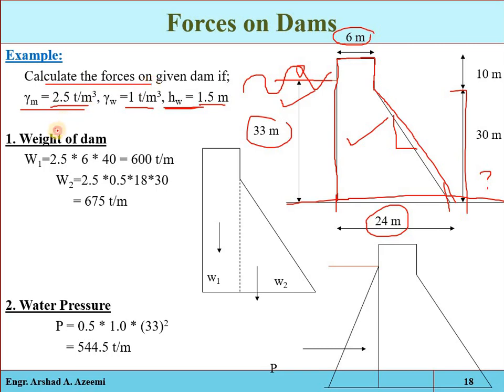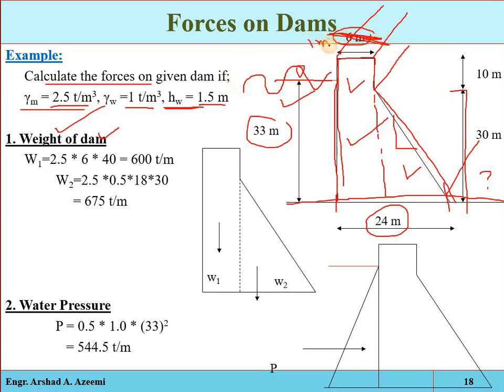So the first one is the weight of the dam, which is the major force resisting the destabilizing forces. I mean, this is one of the stabilizing forces. The upstream face is completely vertical, and the downstream face is inclined, so we can divide the dam portion into two sections. One will be this rectangular shape, the second one will be the triangular shape. Assume the unit length, remember the unit length, meaning 1 meter length or 1 foot length. For example, here we have the SI system, so assume 1 meter length.